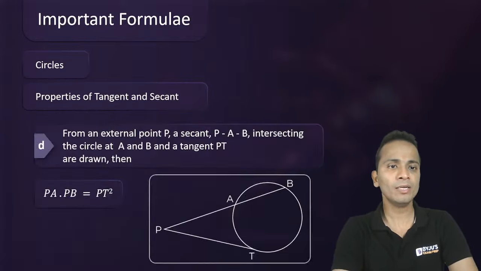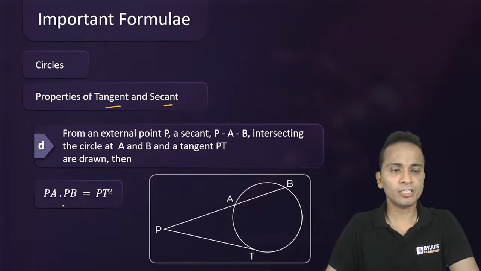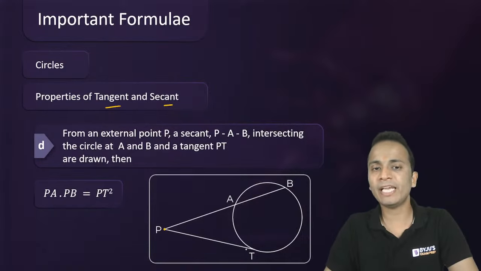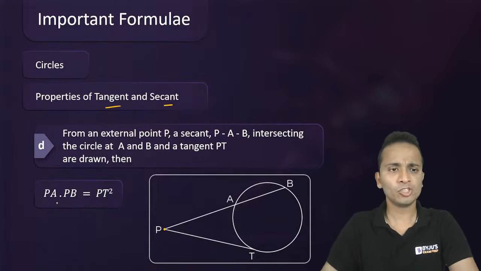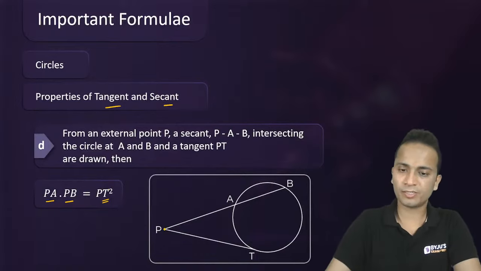Okay. All right. Now moving ahead, properties of tangent and secant. From the same point, a tangent and a secant are drawn. So you can say that PA into PB is equal to PT square. Okay.